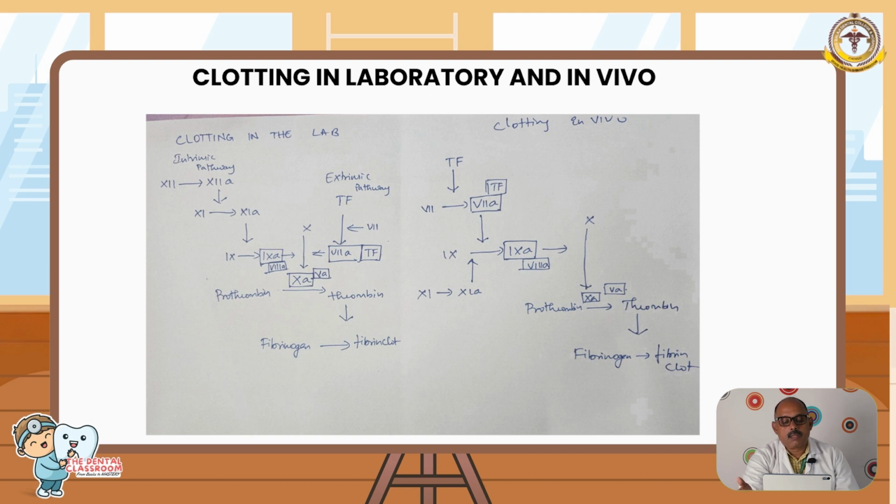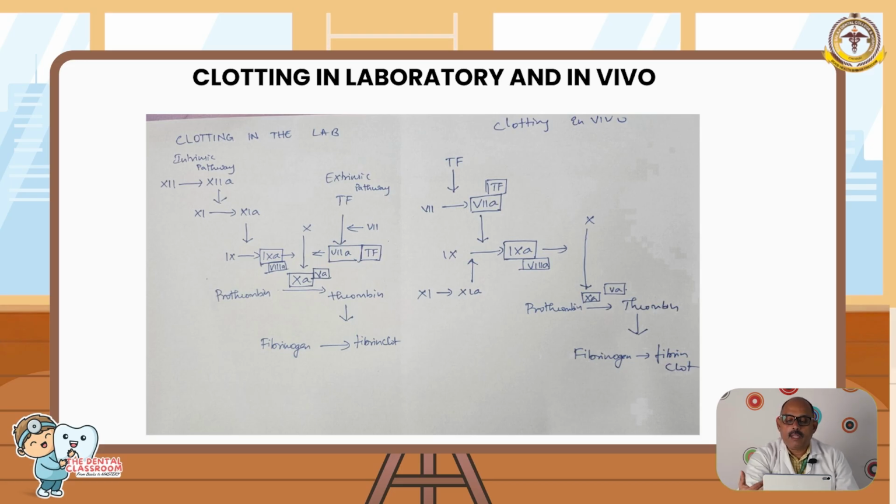So there are long steps like 12 to 12A, 11 to 11A, 9 to 9A. Then this will convert 10 to 10A, forming prothrombin to thrombin and fibrinogen to fibrin. The extrinsic pathway occurs through the release of tissue factor, which converts 7 to 7A. So all these things occur in synchrony.